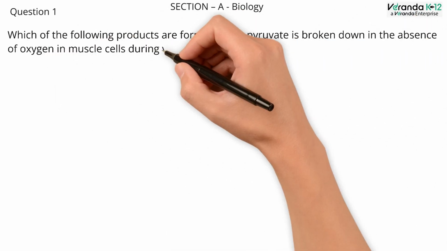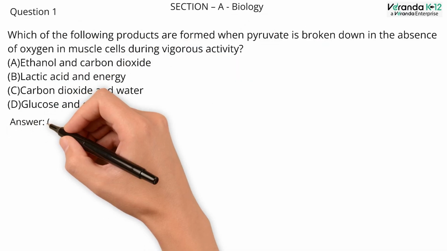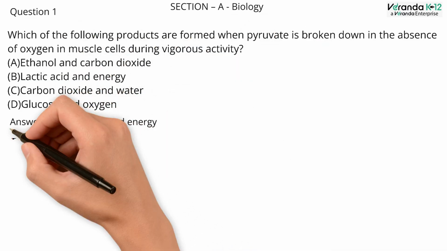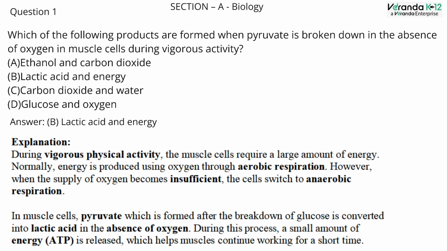Which of the following products are formed when pyruvate is broken down in the absence of oxygen in muscle cells during vigorous activity? Option A, ethanol and carbon dioxide. Option B, lactic acid and energy. Option C, carbon dioxide and water. Option D, glucose and oxygen. Solution. Option B, lactic acid and energy.